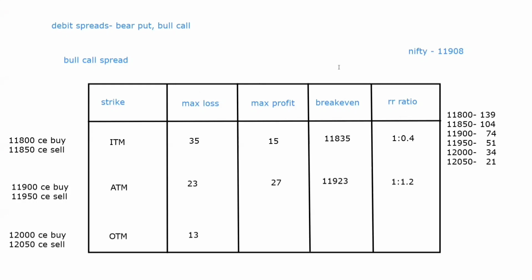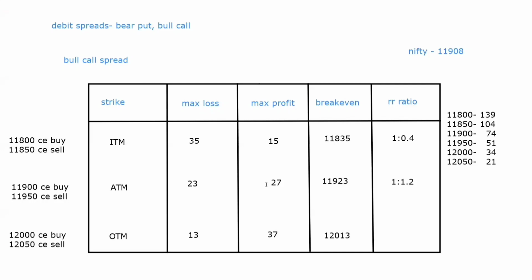Simple. Now with this 50, loss is 13, hence the profit is 37. Simple. And the break even, the lower strike of these two, which one is it? 12,000. 12,000 plus the debit, debit is 13. 12,000 plus 13 is 12,013.